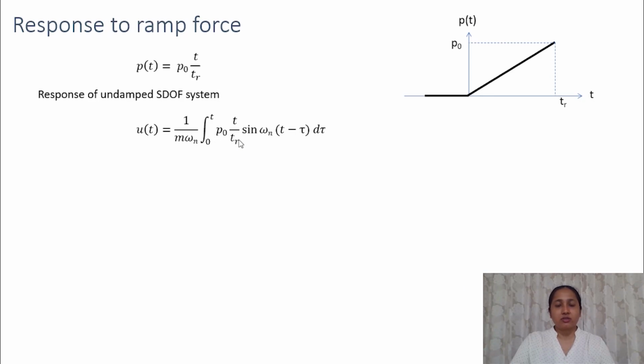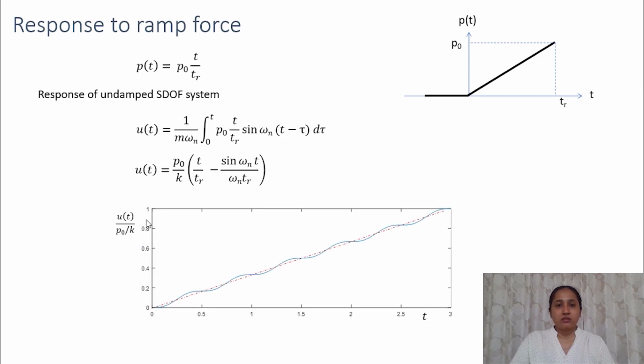So if we carry out this integral, we would get the response as P naught by K, that is the static response, T by TR minus sin omega nt by omega n TR. So let's plot this. So this is the plot for this expression.